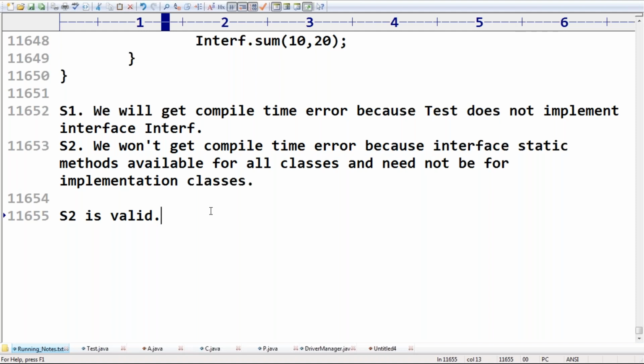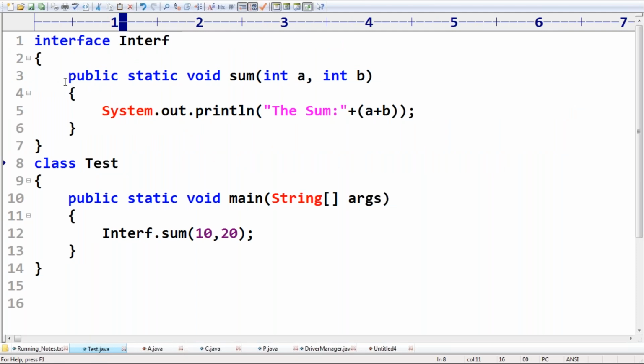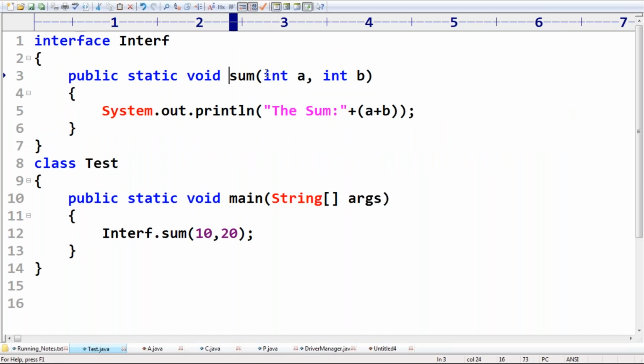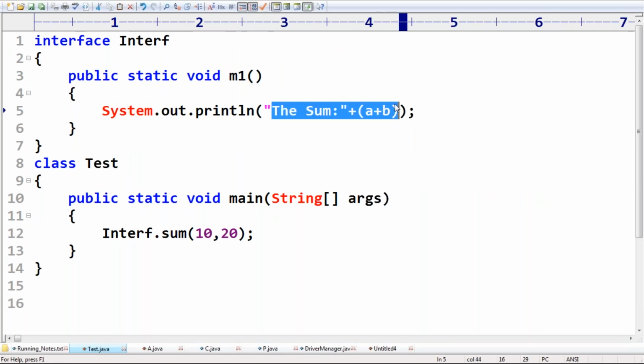Next, after that, do you know, interface static methods by default are not available to the implementation class. So that's why overriding such type of terminology is not applicable. Here I'm taking the same method, public static void M1, as an interface static method.